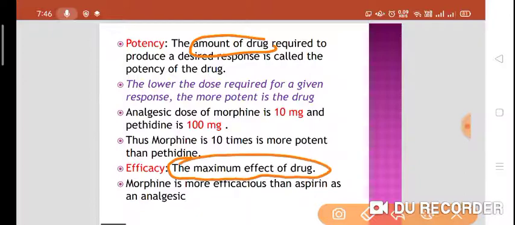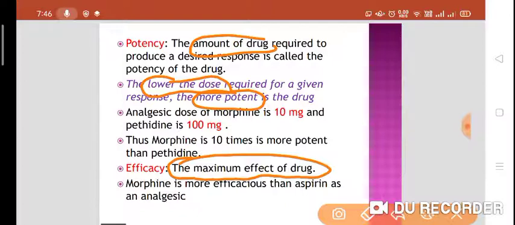Efficacy means the maximum effect that can be produced by a drug. Potency is the amount of drug required to produce a desired response. The lower the dose required, the more potent is the drug.